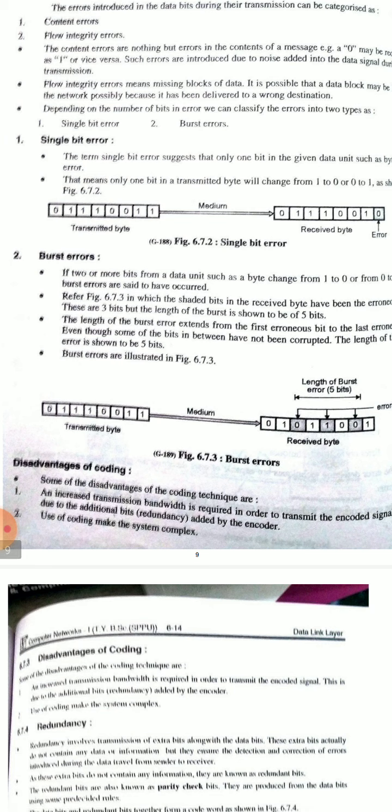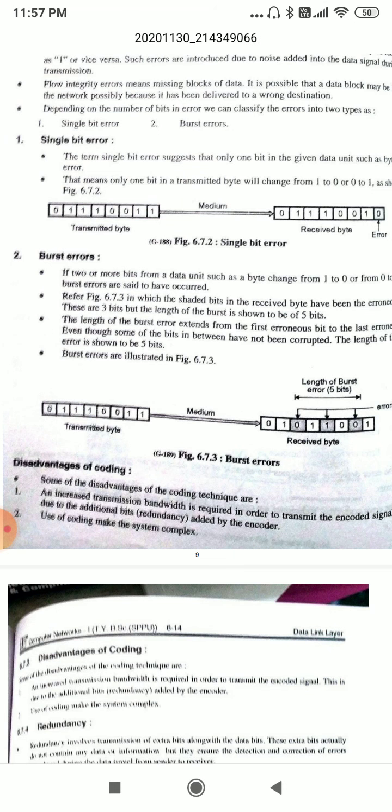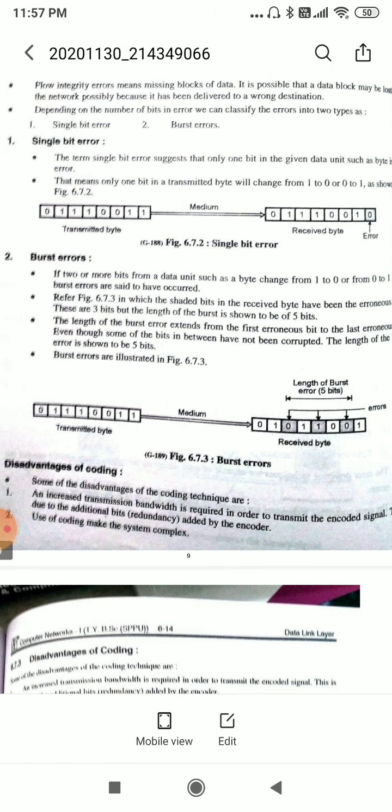Burst errors are illustrated here. See this diagram, it illustrates the burst errors. This is the transmitted byte and this is the received byte. In the transmitted byte 0 1 1 0 0 1 1 is there, and in the received byte 0 1, this one is replaced with 0, and 1 1 0 0 1. More than 3 errors are there, that's why 3 errors are in the received byte. 1 is converted to 0, 0 is converted into 1. That's why this is called burst errors.